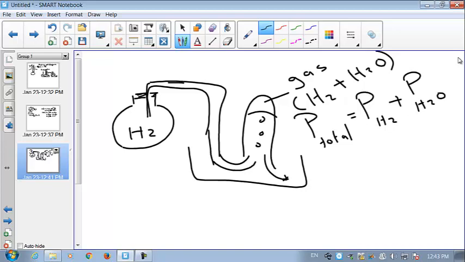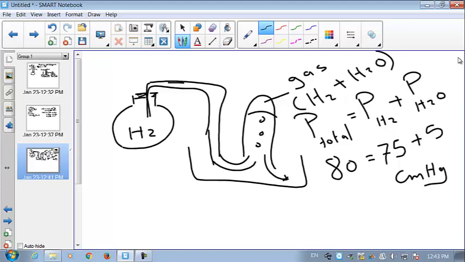If the total pressure is 80 centimeter mercury, for example, and the pressure of the hydrogen is 75, this means that the vapor pressure is 5 centimeter mercury.